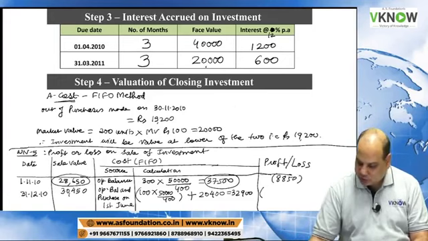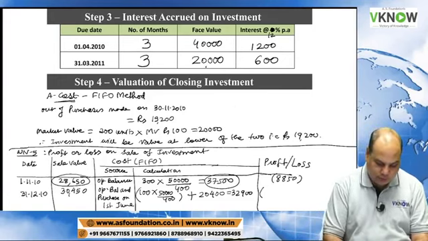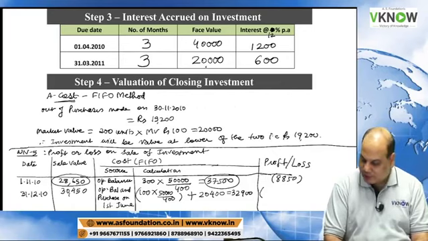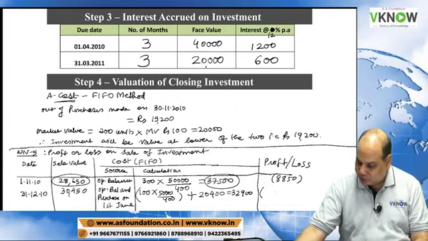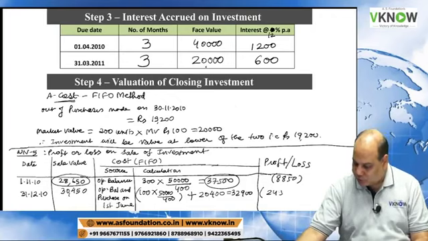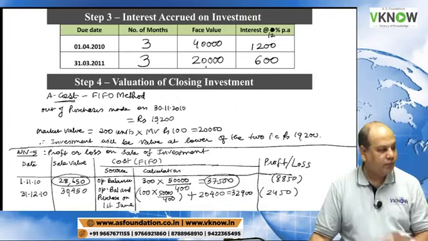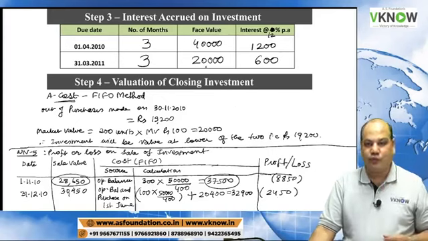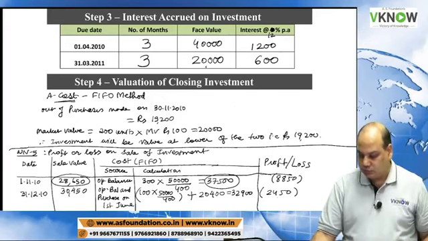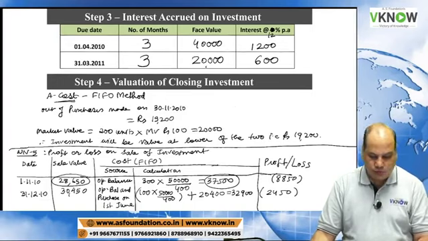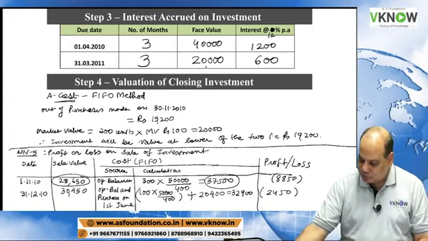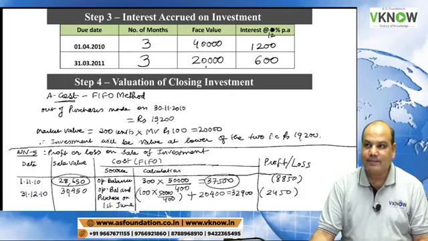And in the second case, 30,450 selling price minus 32,900 cost price, so the loss is 2,450.